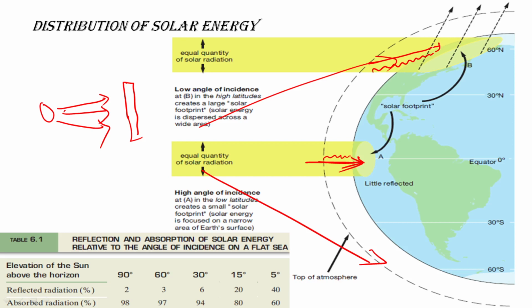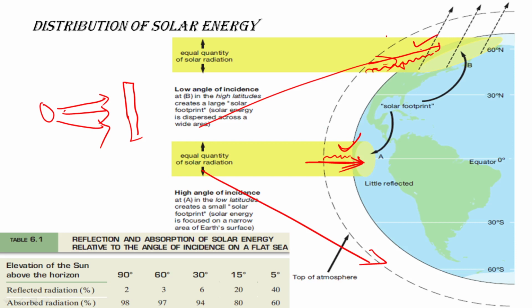That means the thickness is not increasing, but as the direction is slant, at an angle, it is not perpendicular to the atmosphere. If the light rays are going like this, it is perpendicular, and it would be the same as the equator, but that is not the case. The sun rays are falling at an angle on the polar region. So they are passing through a thicker atmosphere, or you can say the thickness of atmosphere passed by the sun rays is more as compared to the equatorial region.